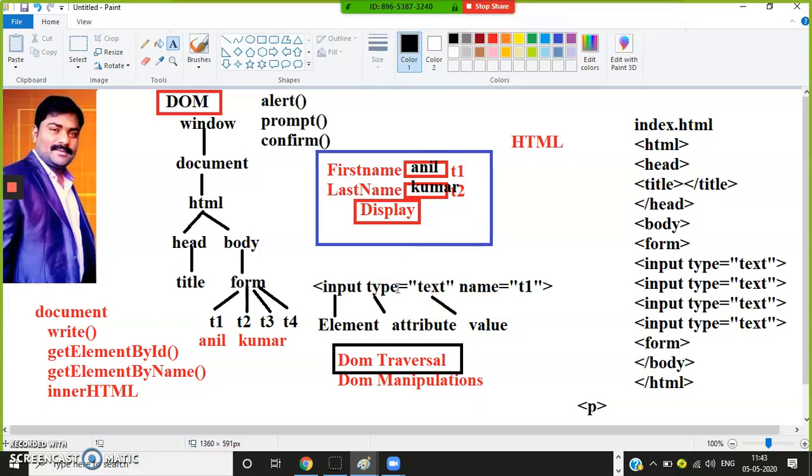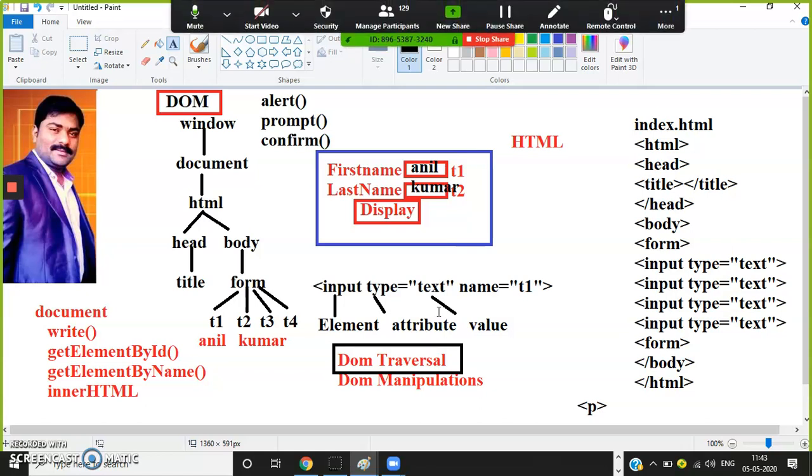Every HTML element will have some attributes, no? Those attributes will have some values, no? If you want to modify the content of HTML element attribute values at runtime, that concept is called DOM manipulation. So this is what you can do with the DOM, the document object model. Whenever the HTML page is loaded in the browser, a document object is created.